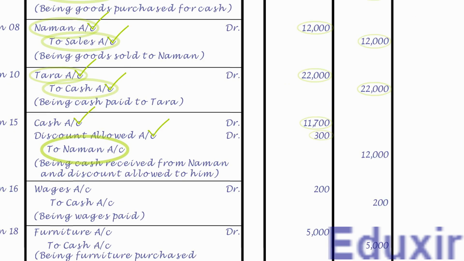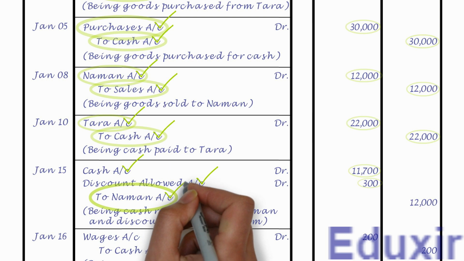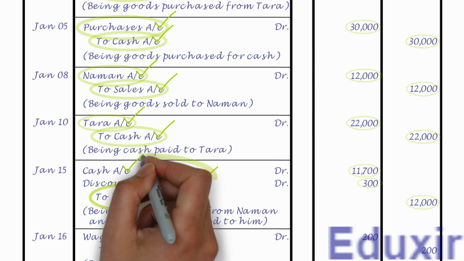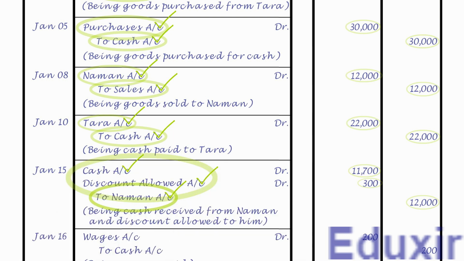As the name suggests, it needs to be posted on the credit side of Naman account and the credit amount is 12,000 rupees. Note that this entry will not be posted for 12,000 in one go. It should be split and posted for 11,000 and 700 as one entry and 300 as other entry. And the details that need to be posted into the particulars column is both cash account as well as discount allowed account. As we already have Naman account, let us now post this entry into that account.